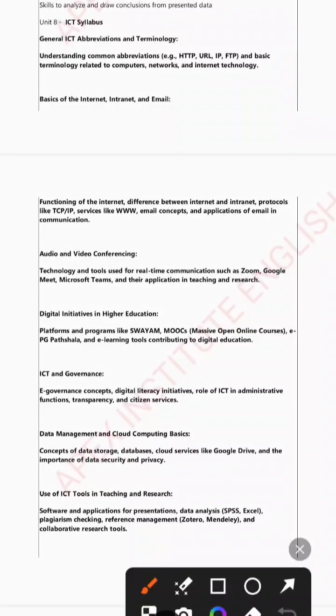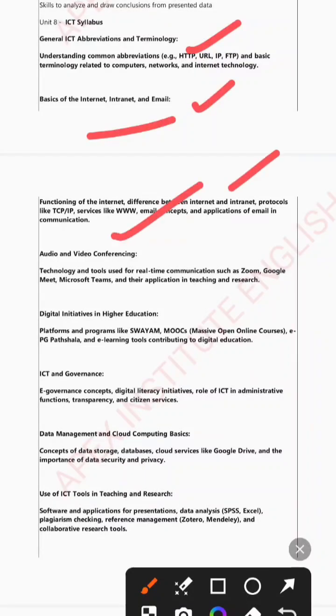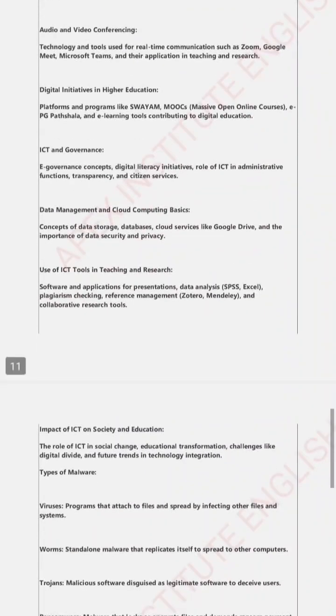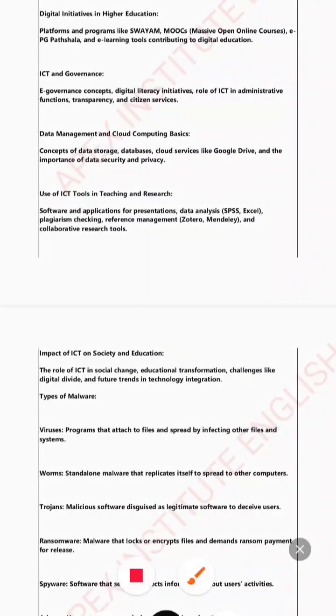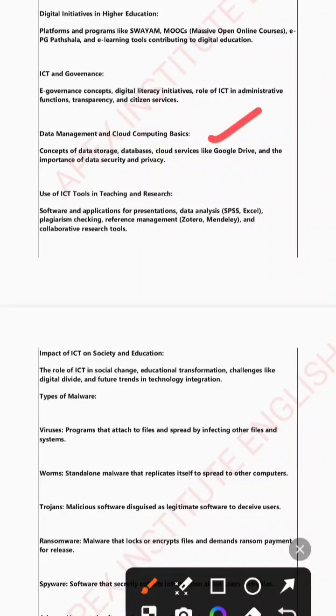Next we have unit number 8, that is ICT. From ICT we have common abbreviations like HTTP, URL, IP, FTP, the basics of the internet and email, the functions of the internet, difference between internet and intranet, what is IP, services like www, emails, applications of emails, what is audio and video conferencing, digital platforms and programs like SWAYAM and MOOCs. Okay, then we have data management and cloud computing systems, like what are the characteristics of Google Drive, the various data analysis tools that are used like SPSS, Zotero, all these things.